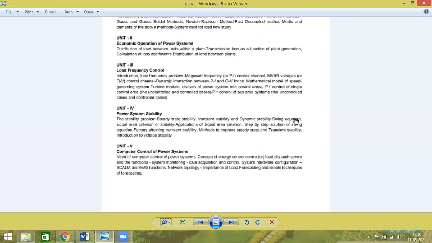The swing equation explains the behavior of the power system under transient state. Equal area criteria gives the graphical explanation of the power system under transient state. Applications we have taken just now. Steps means the swing equation derivation. Factors affecting transient stability is theory, then methods to improve, and introduction to voltage stability.